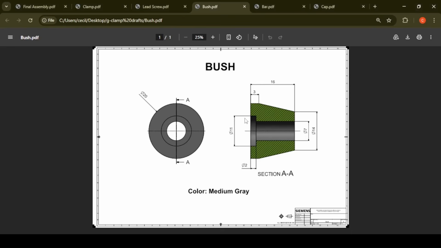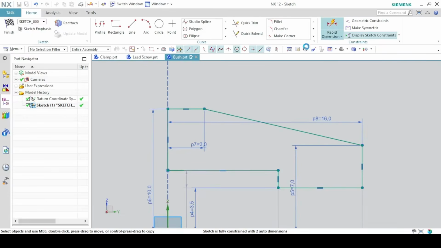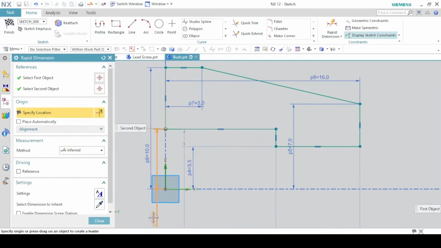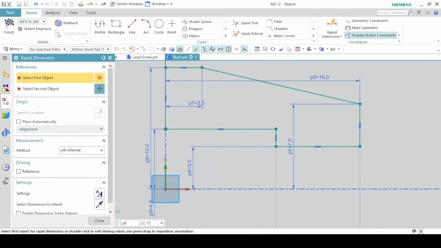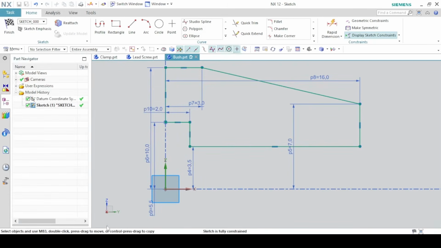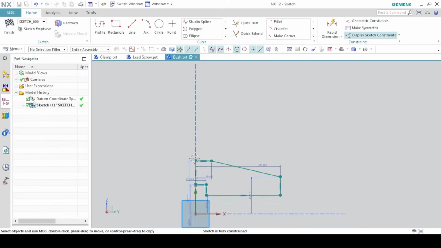Now this is 11 millimeters and the length here is 2. So from this point to the x-axis is 11 divided by 2, and this length here is 2 millimeters. So you can see the sketch is fully constrained. So finish.